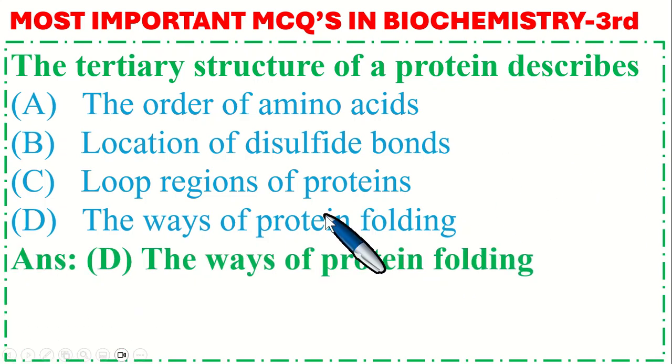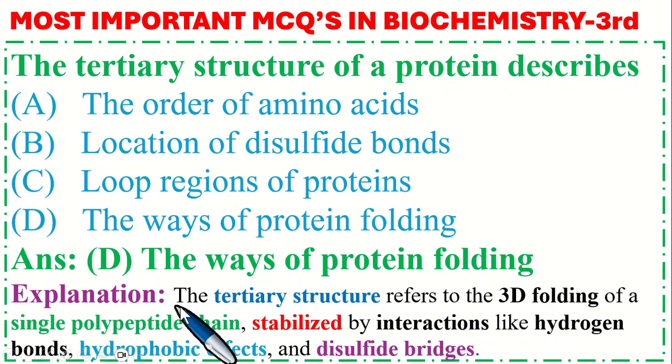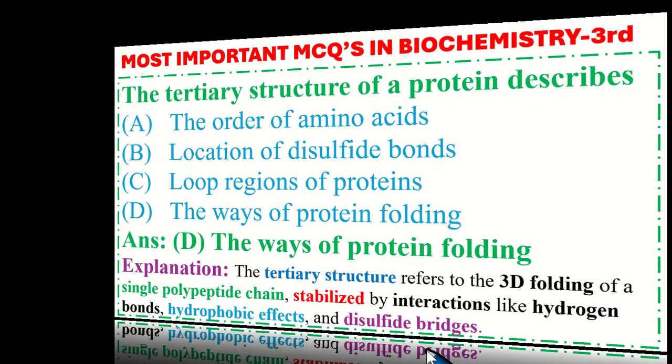So the correct option is D, the ways of protein folding. Explanation is the tertiary structure refers to the 3D folding of a single polypeptide chain stabilized by interactions like hydrogen bonds, hydrophobic effects, and disulfide bridge.